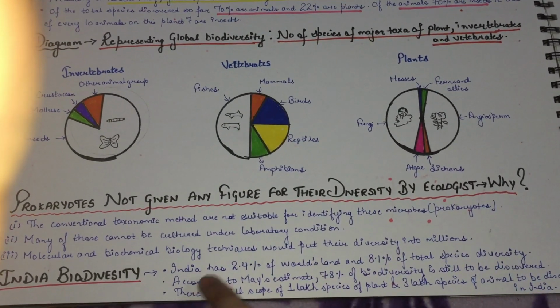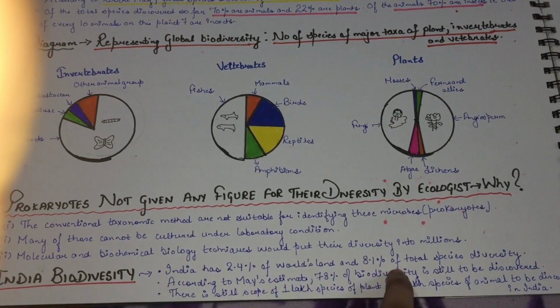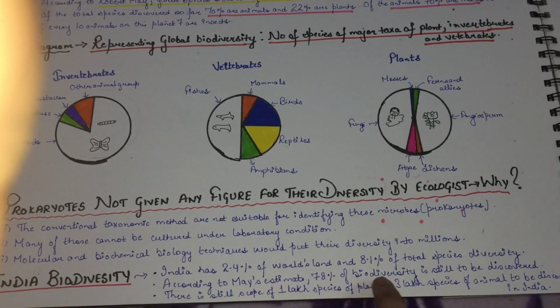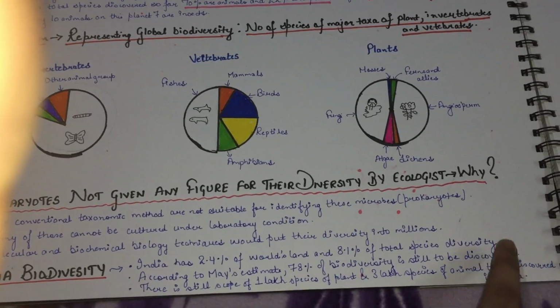Now, India's biodiversity. India has 2.4% of the world's land and 8.1% of the total species diversity. According to May's estimate, 78% of biodiversity is still to be discovered in India.